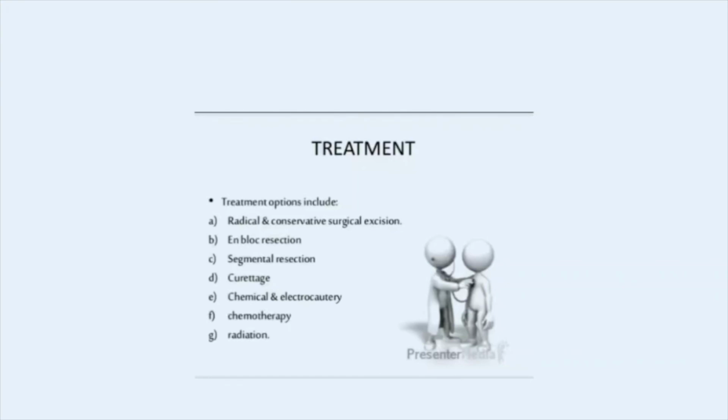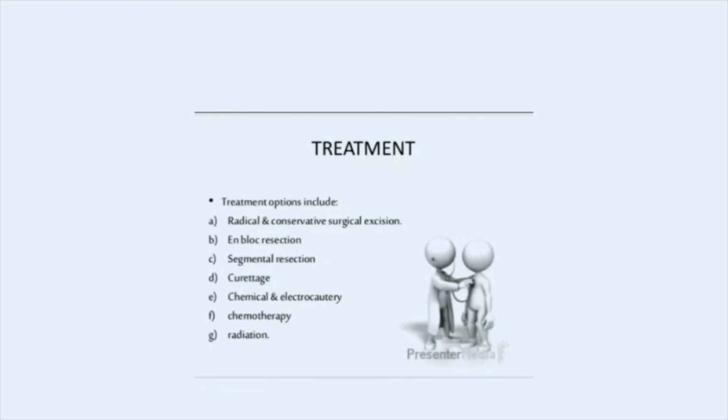And coming to the segmental resection, in this we remove the part which is affected. It means that if some part of the maxilla is affected, we remove that part. It means that we are removing the maxilla partially, which is hemimaxillectomy, or some part of the mandible, which is called hemimandibulectomy.